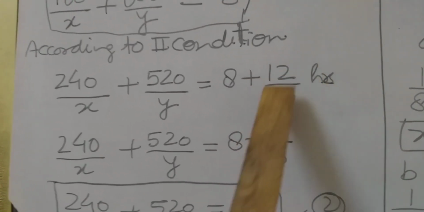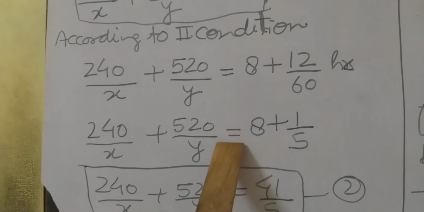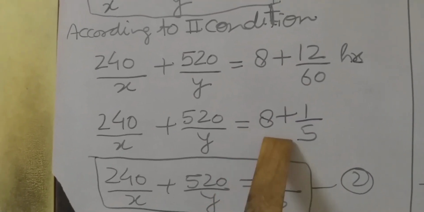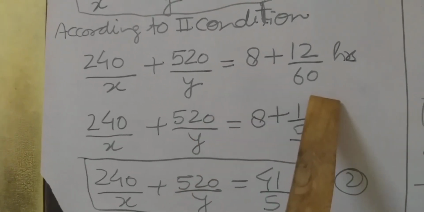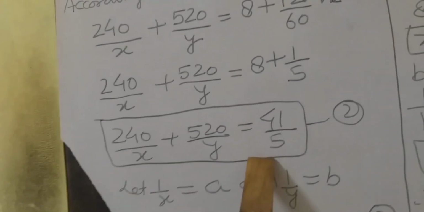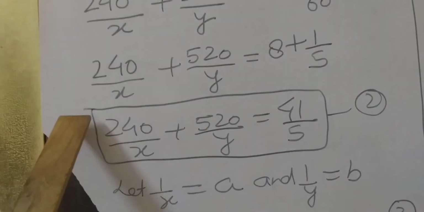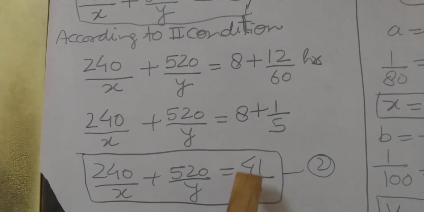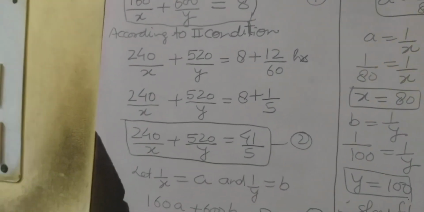So 12 ones are 12, 12 fives are 60. So 8 plus 1 upon 5. So it will become 5 eights are 40 plus 1, 41 upon 5. So students, this is the second equation: 240 upon x plus 520 upon y equals 41 upon 5.